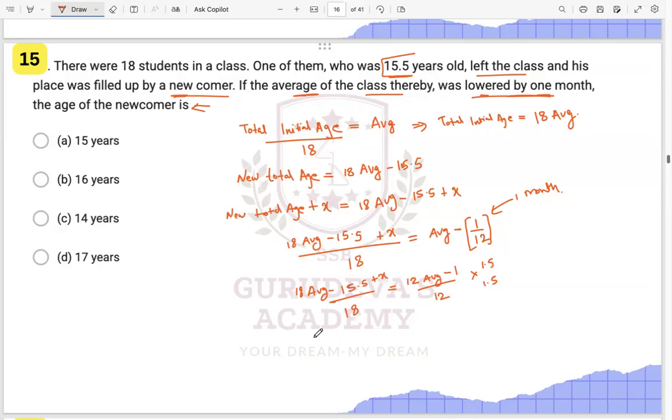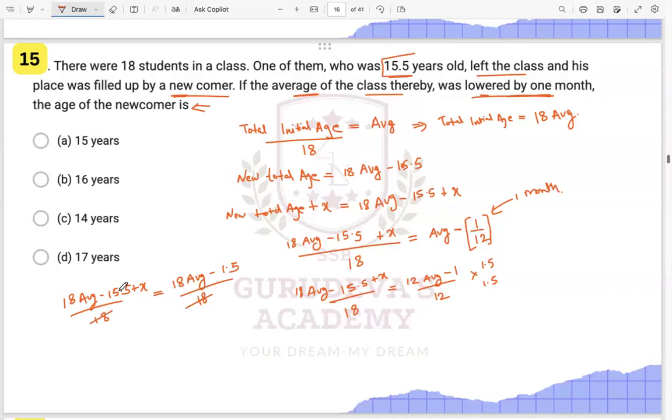So this becomes 18 average minus 15.5 plus x upon 18 is equal to 18 average minus 1.5 upon 18.